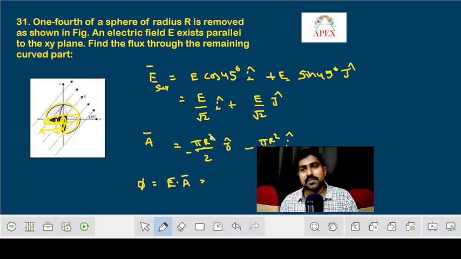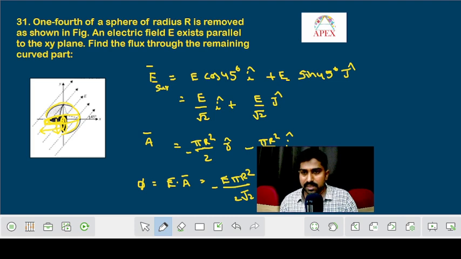Dot product means both i components should be multiplied plus both j components should be multiplied. When both i components are multiplied, you can write E pi r square by 2 root 2, of course with a minus sign. When you multiply both the y components, it is also the same thing, minus E pi r square by 2 root 2.